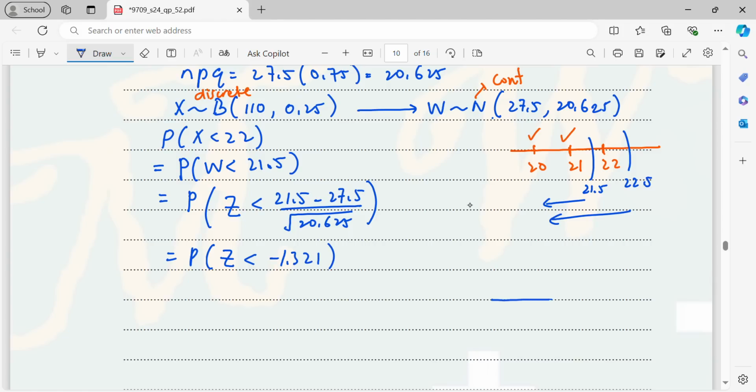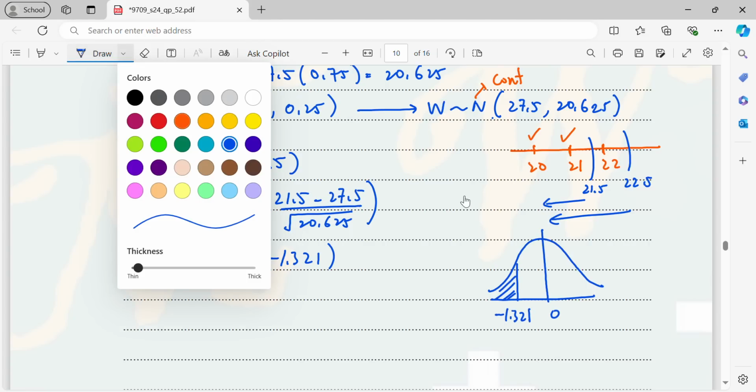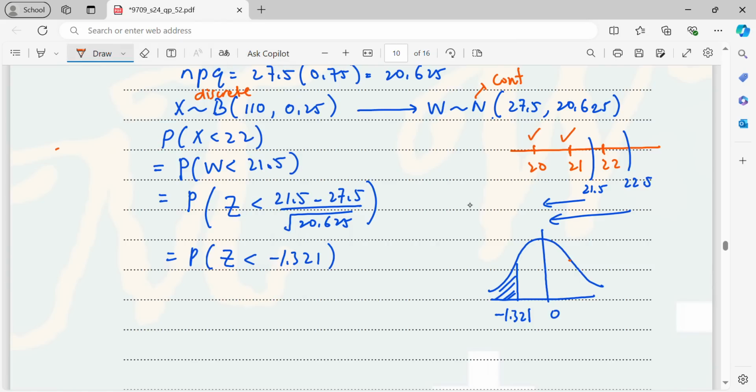And now I sketch a graph. So when less than negative 1.321, this is the region. The region is towards the left hand side. But since it is a negative value, it is not available in the normal table. So I flip it to the right side and I'm finding the region on the right side, which is the orange color. That means this is the same as P(Z more than 1.321).